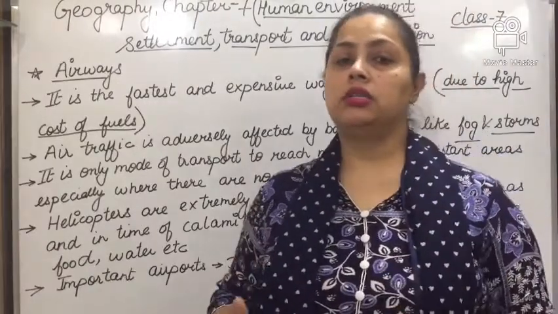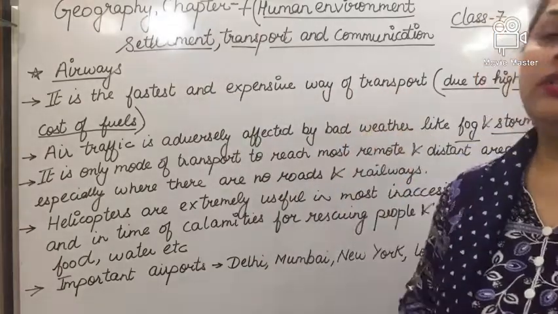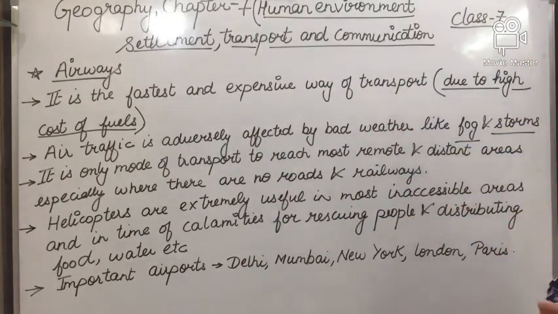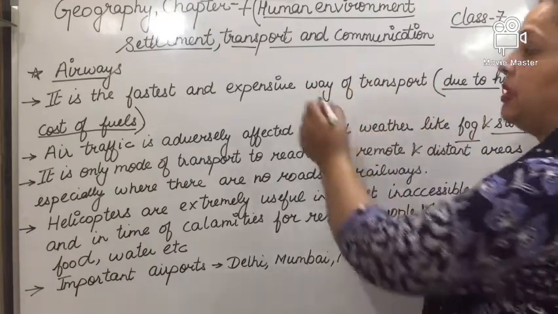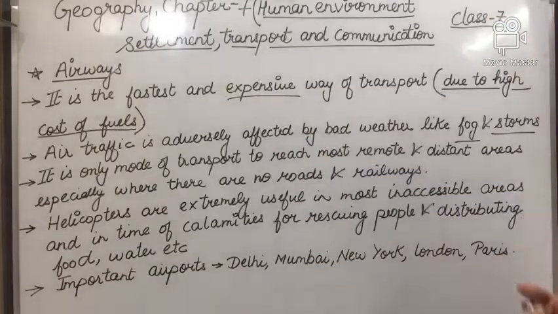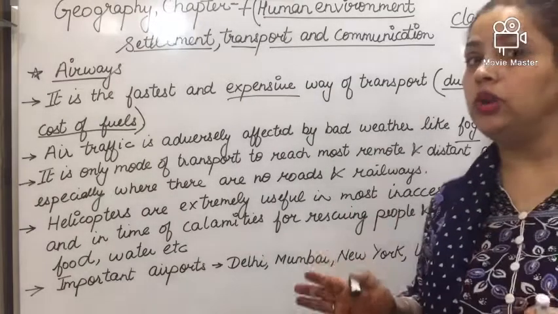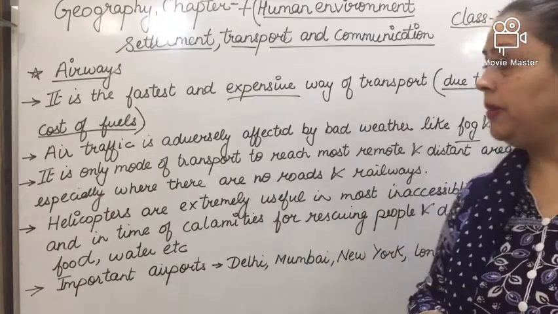The last means of transport is airways. It is the fastest and the most expensive way of transport. It is expensive due to the high cost of fuel that is used in airplanes.